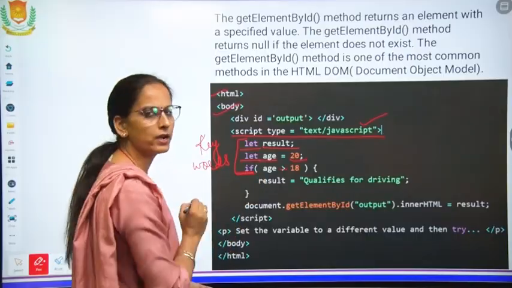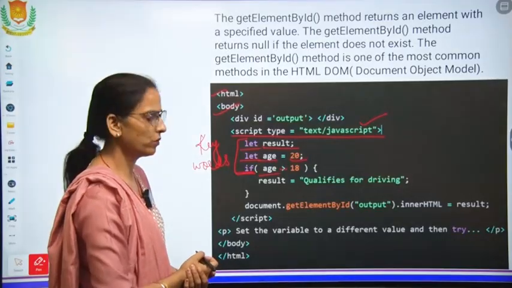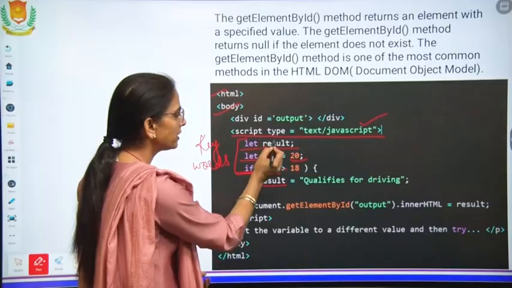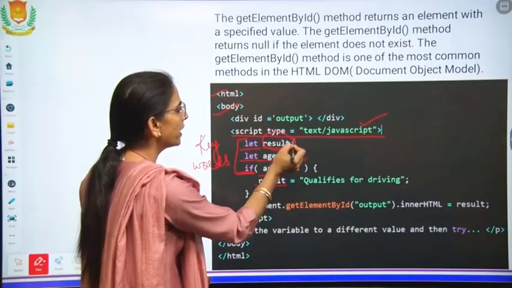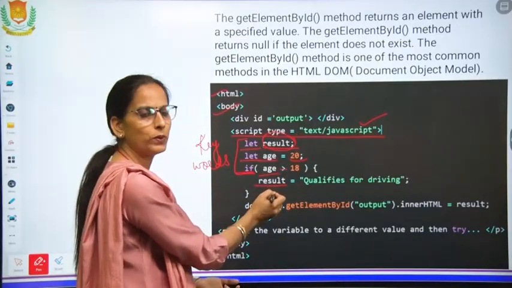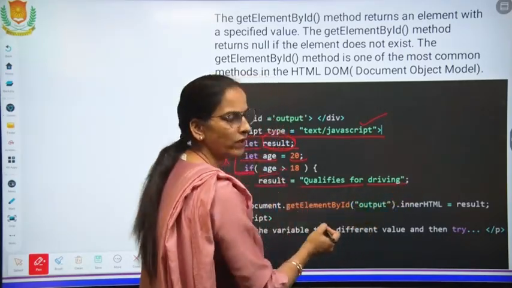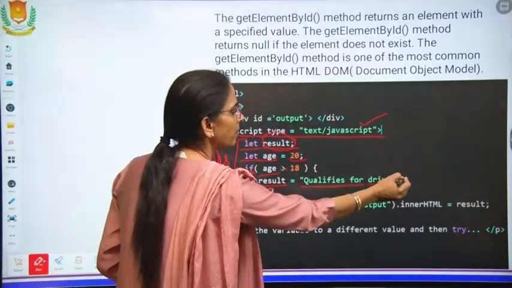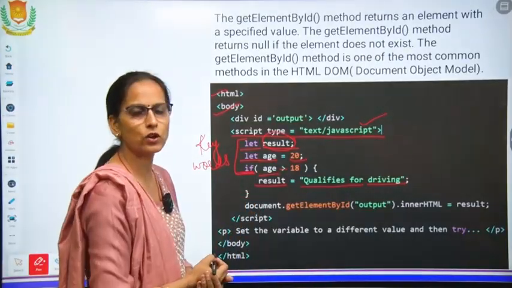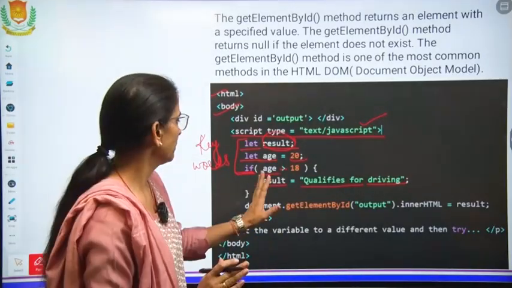Now we will give the condition: if age is greater than 18. Okay. Then curly brackets start, result. Result is the variable. Till now it was empty, no value was in it. Now we are assigning the value: result equals "qualifies for driving". It is written in double quotes, a semicolon terminates the statement, and the curly brackets are closed. This is a small example of an if statement.